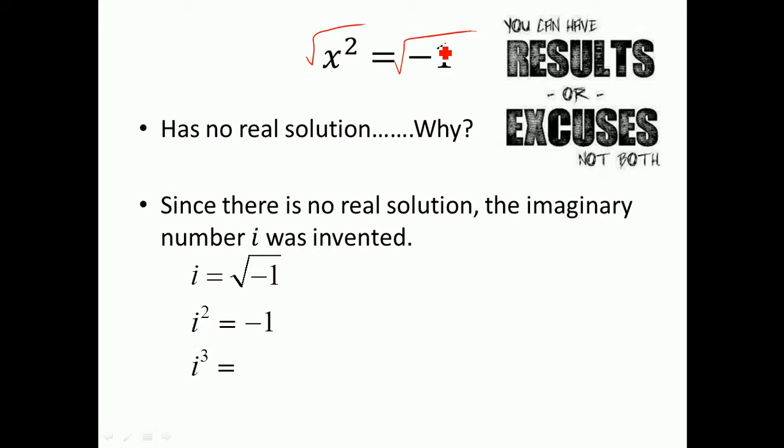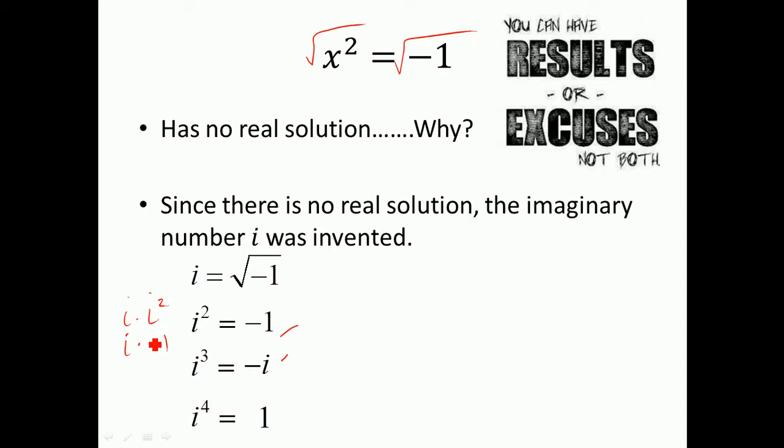If we cube i, that's i times i squared, which will give you -i. The reason is that i squared is -1, so really you have i times -1, which is just -i. Once again, what happens with i to the fourth, which is i squared times i squared? Since i squared equals -1, i to the fourth is going to be 1.